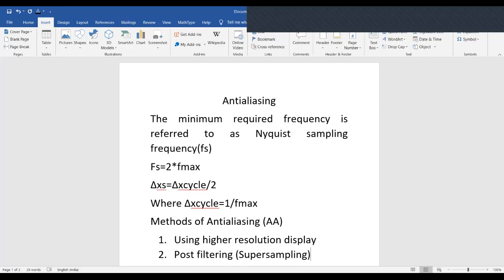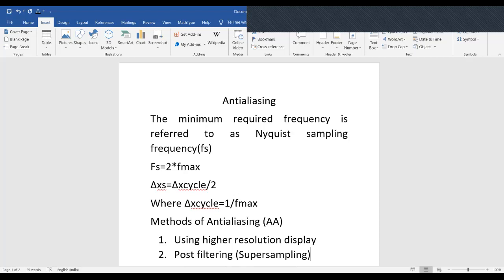Different models of SSAA available are 2x, 4x, 8x, etc., denoting that sampling is done x times than current resolution.